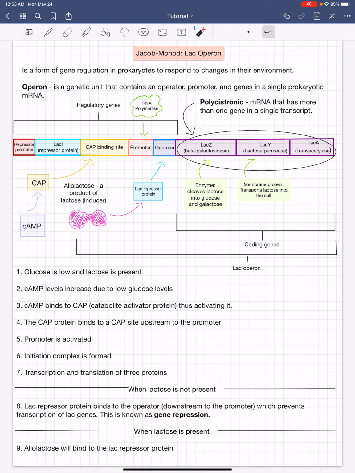Now, when lactose is present, allolactose, which is a product of lactose, ends up acting as an inducer and binds to the Lac repressor protein that is bound to the operator. This releases the Lac repressor protein from the operator, thus allowing for the continuation of the transcription and translation of these Lac genes.